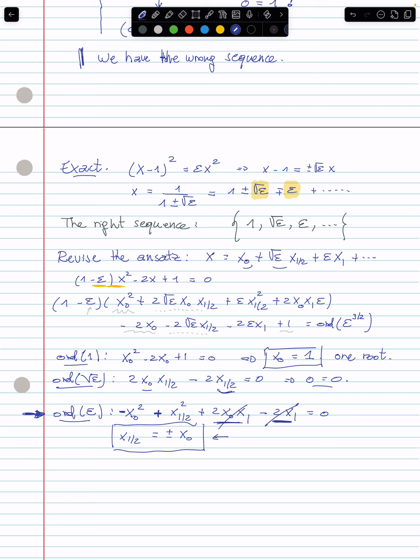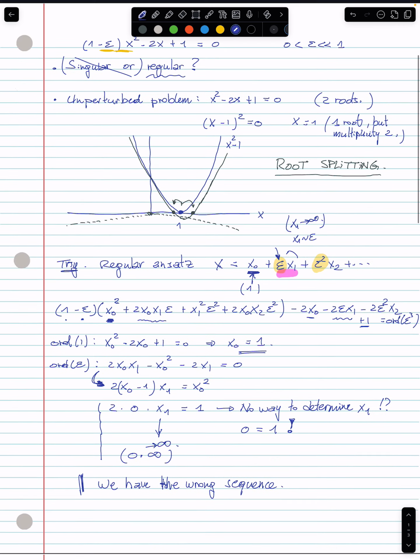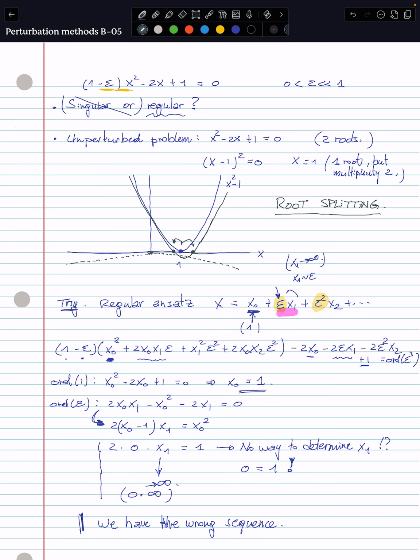Two roots. Okay, so we have been able to model the root splitting in here. All right, and so if we limit ourselves to the first perturbation of the root, then we will see that x is 1 plus or minus square root of epsilon. All right, and the next term, of course, will be something in order epsilon. Okay, so what does it mean? It means that we could determine that, in fact, the quantity by which the root is displaced because of that perturbation is nothing but square root of epsilon over there.